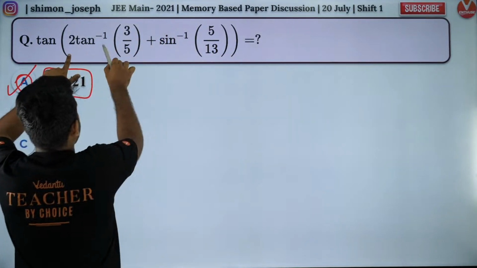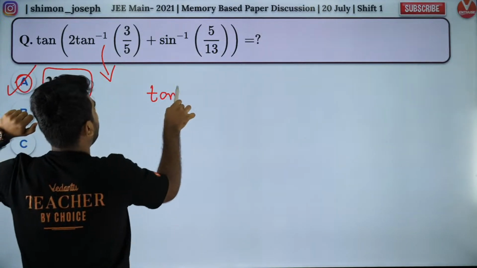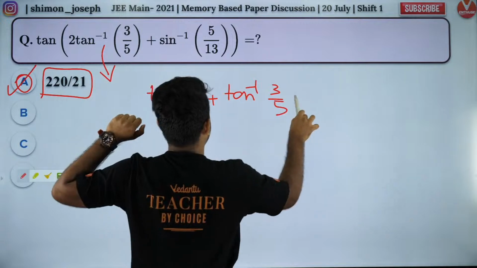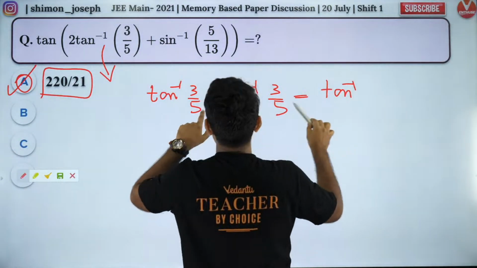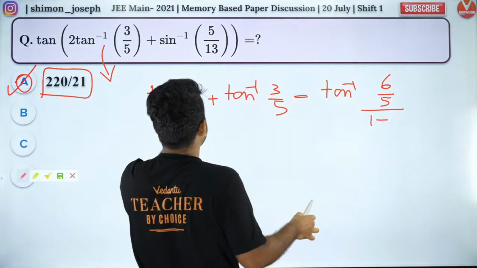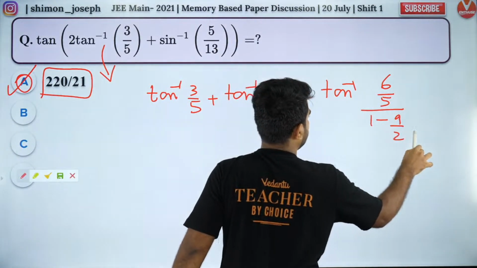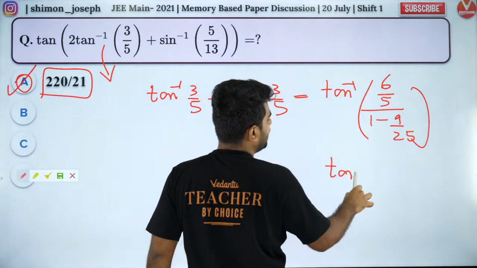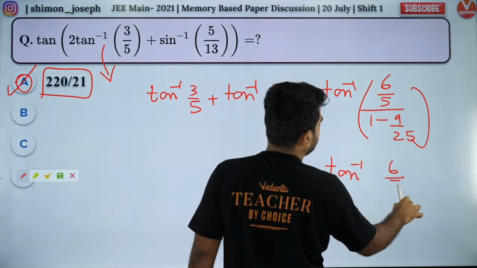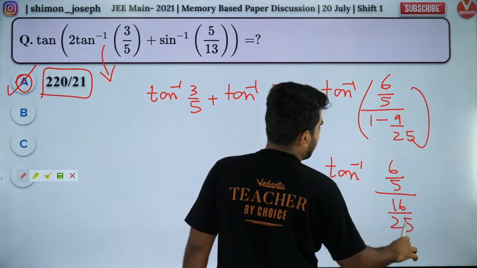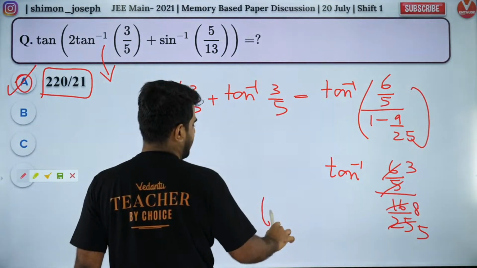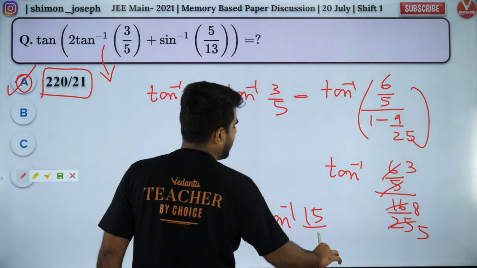Please listen carefully. I can write this as tan inverse of 3 by 5 plus tan inverse of 3 by 5. That will be equal to tan inverse of 3 by 5 plus 3 by 5, which is 6 by 5, divided by 1 minus 3 into 3, 5 into 5, so 9 by 25. You will get tan inverse of 6 by 5 divided by 16 by 25. If I cancel it, I'll get 3 by 8 and 5, so it will be 15 by 8. I'll get tan inverse of 15 by 8.